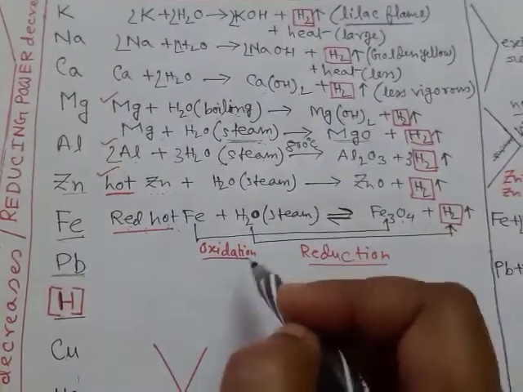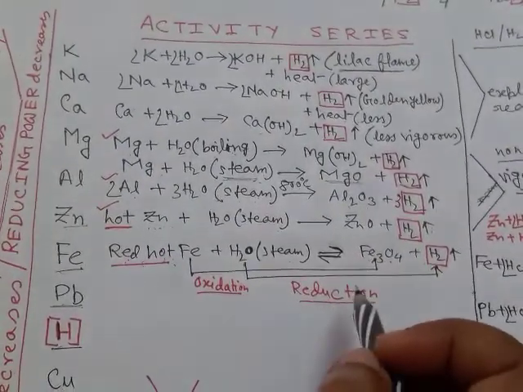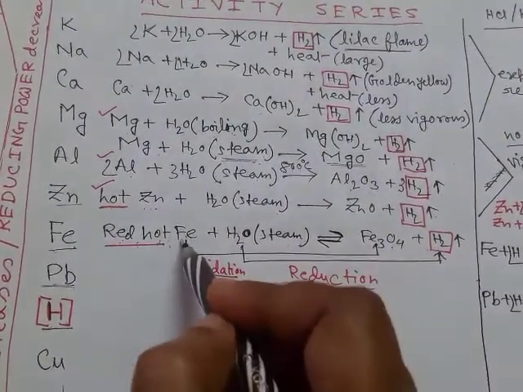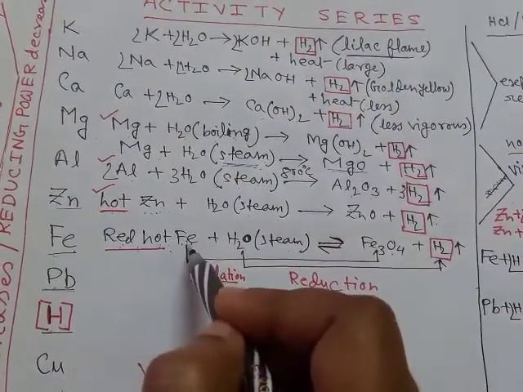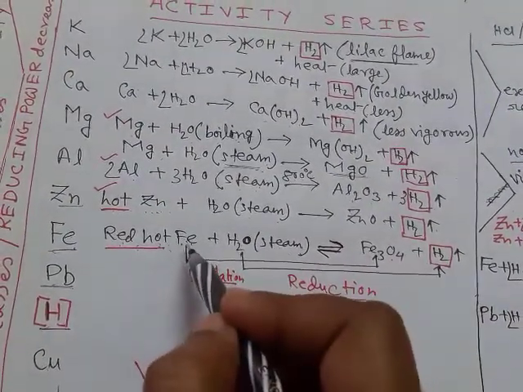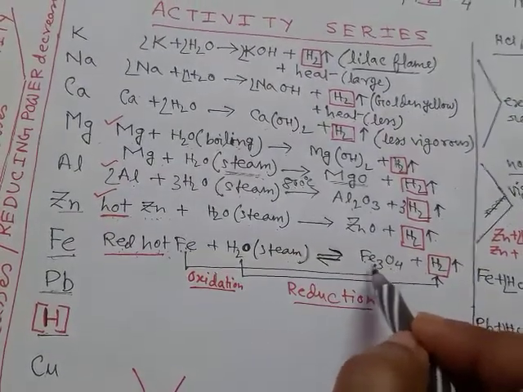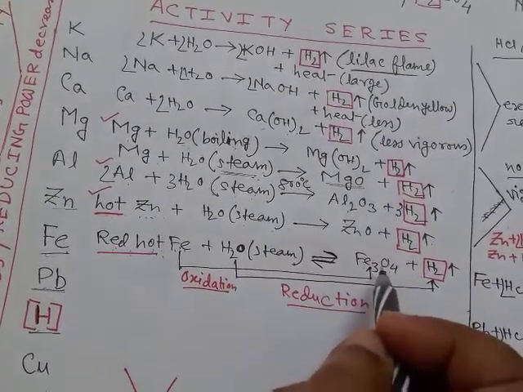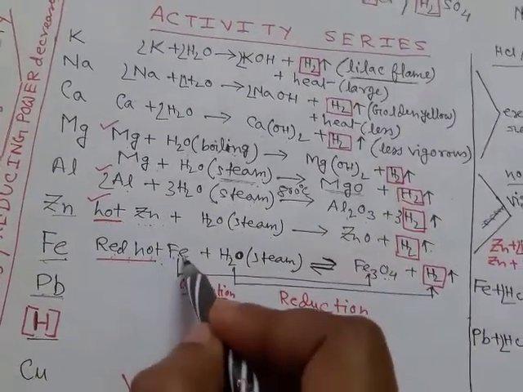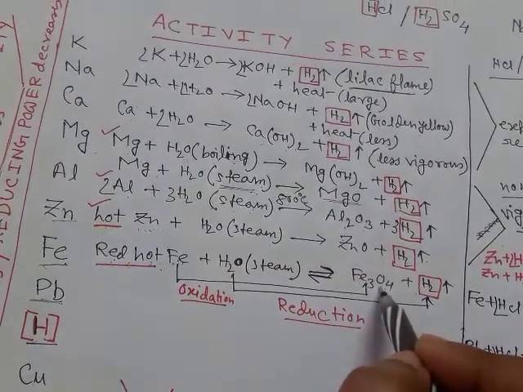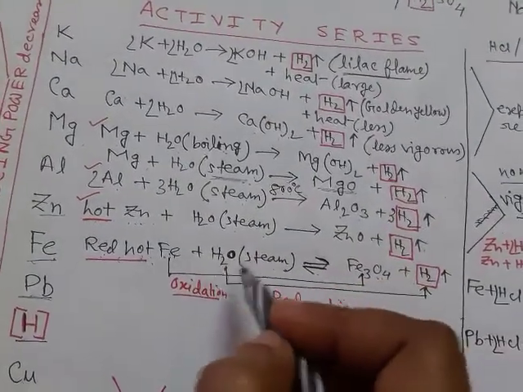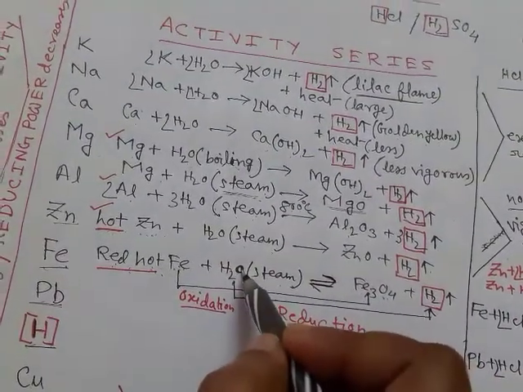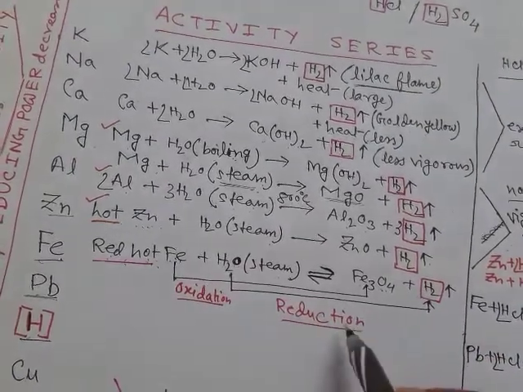Now these reactions can also be considered as redox reactions. Take the example of this reaction. Here the metal iron is oxidized, that is, from the metal we get the corresponding metal oxide or hydroxide. Oxygen is added to the metal, and we know addition of oxygen is oxidation. So the metal gets oxidized to the corresponding oxide or hydroxide, whereas from water oxygen is removed, and we know removal of oxygen or addition of hydrogen is reduction.